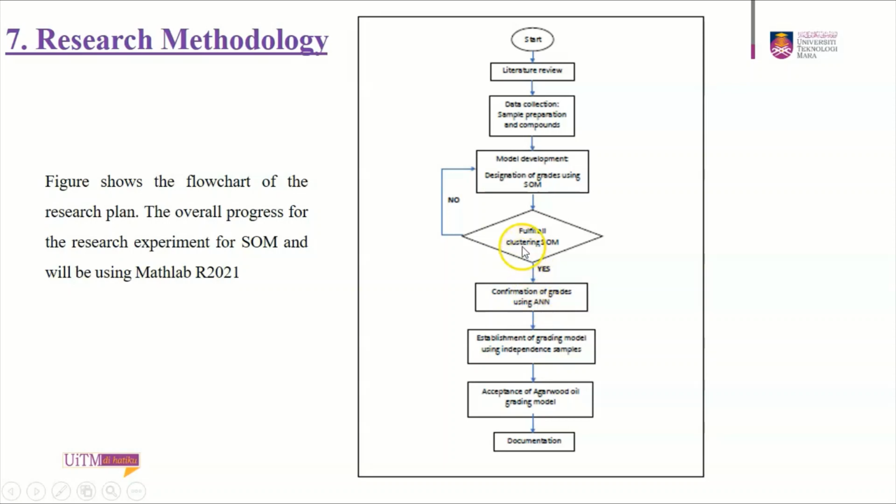However, if it does not fulfill the SOM clustering, it will revert to model development for designation of grades using SOM. Next, after confirmation of grades using ANN, comes establishment of the grading model using independent samples. And the last step is acceptance of the agarwood oil grading methodology, which is documentation.